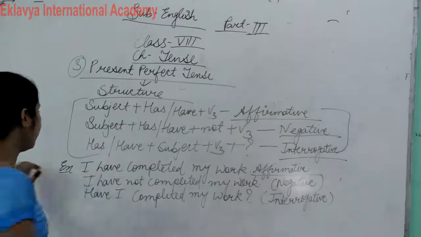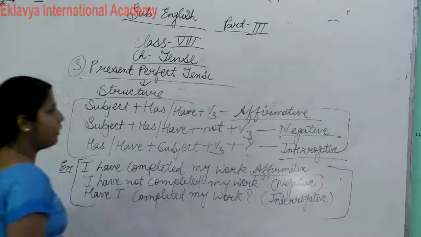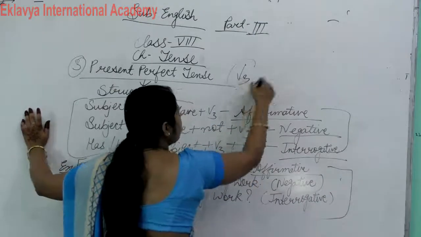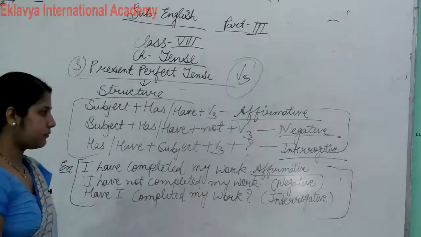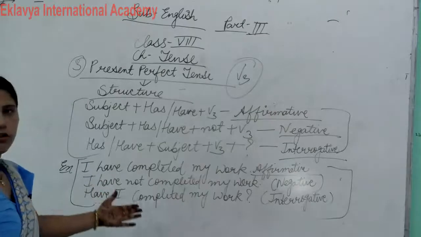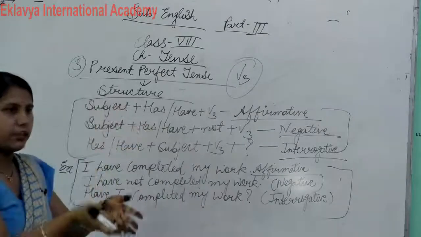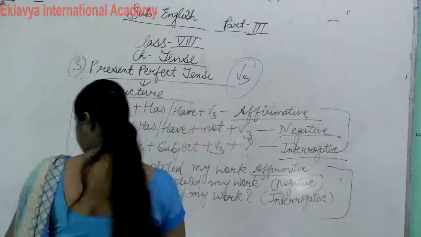So this way we arrange our sentence in three forms: affirmative, negative and interrogative. In present perfect tense, remember one thing, in this we use verb third form. Clear? Also note down sequentially: first simple present, after that present continuous, and after that present perfect tense.